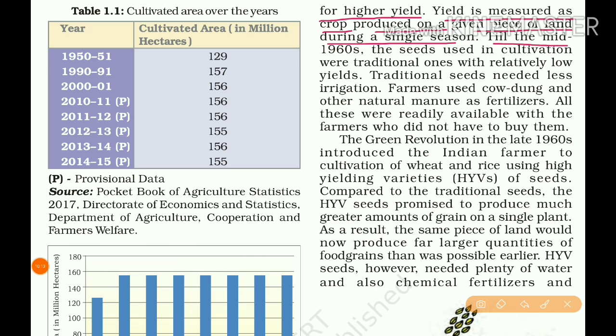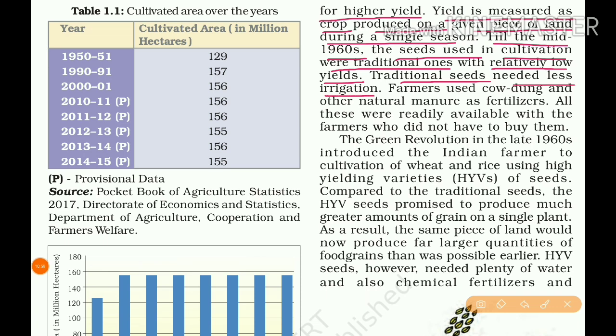Till the mid-1960s, the seeds used in cultivation were traditional ones. So they used the traditional method of cultivation with relatively low yields, and production was also very less. Traditional seeds were not tested in the laboratory; they are not HYV seeds. In their cultivation of the previous crop, they kept two or three sacks of grain as seed. That is known as traditional seeds.